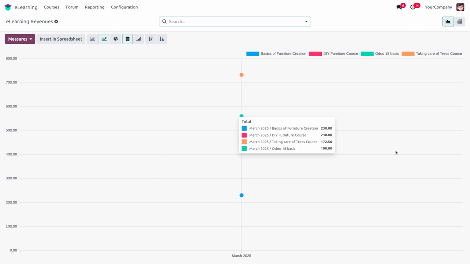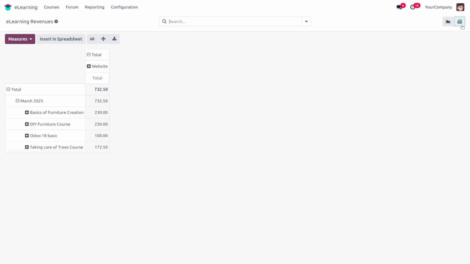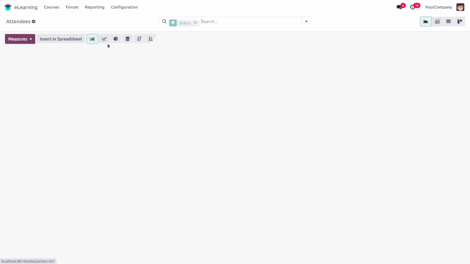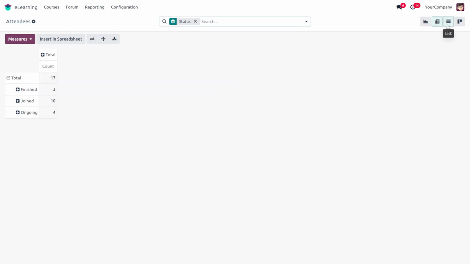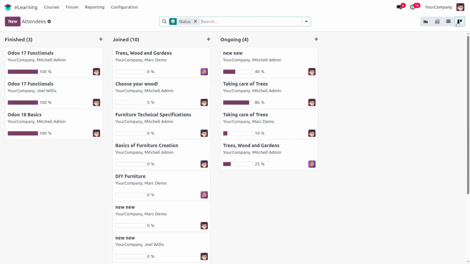For this revenue report also, Odoo provides a pivot view which shows the revenue from each course through the website. Then next, we have the attendees report. When we open the attendees report, we can see the count of finished, joined, and ongoing attendees here. By default, Odoo provides the attendees report in a graphical view. Then we have the pivot view, list view, and the Kanban view.